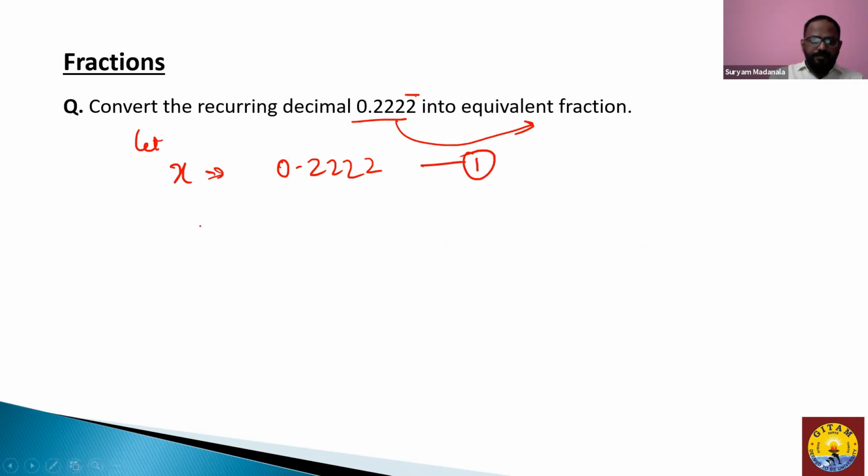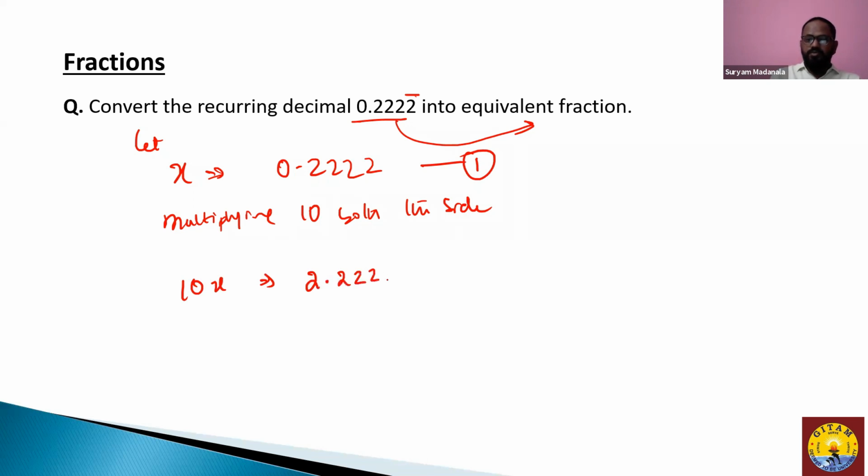So this is x. Now what you do is multiply this equation 1 by 10 on both sides. So you get 10x equals 2.2222, and so on, because this is recurring.